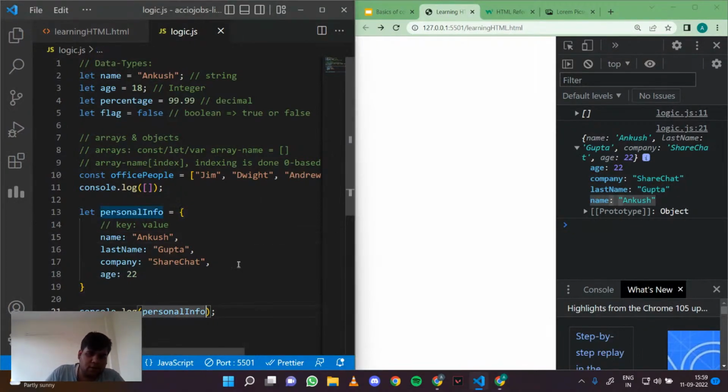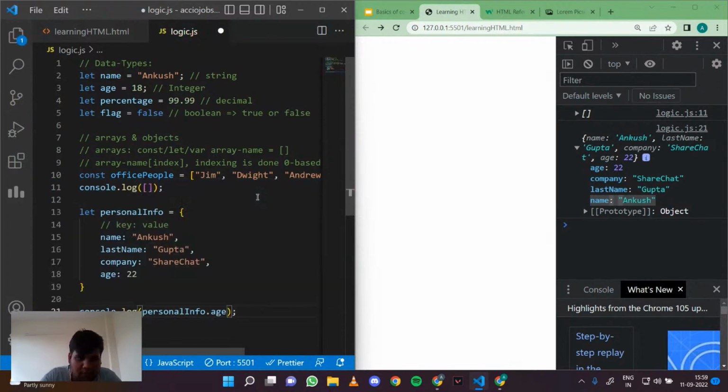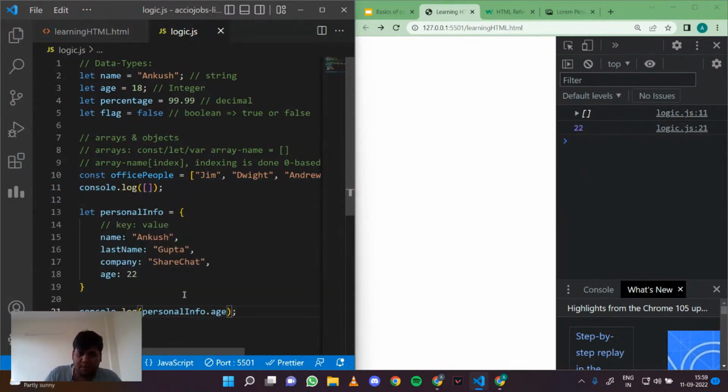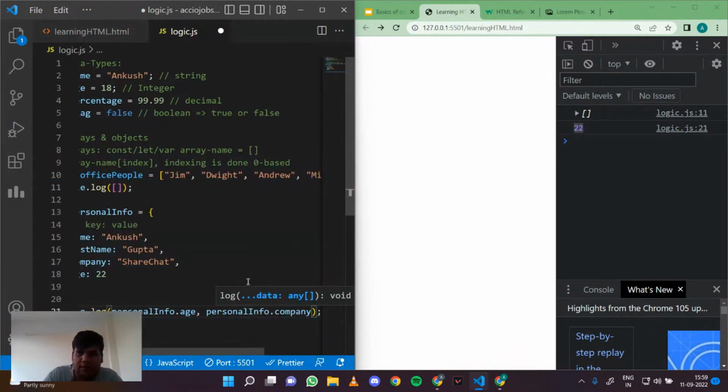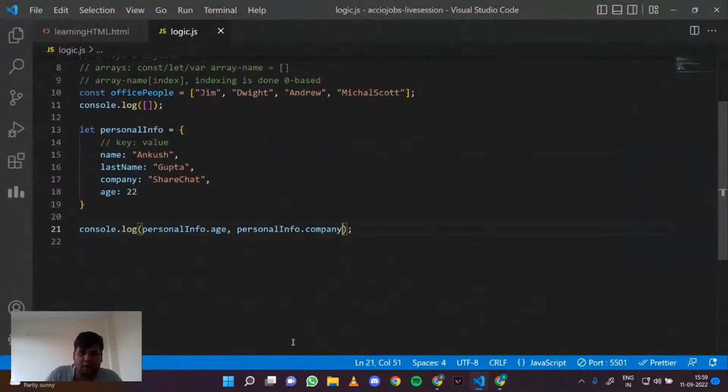And I can also access this via dot. Let's say if I want the age, personal info dot age will give me the age. If I want personal info dot company, it will give me the company. So you can access a particular field using dot and the field that you want, basically object dot key.